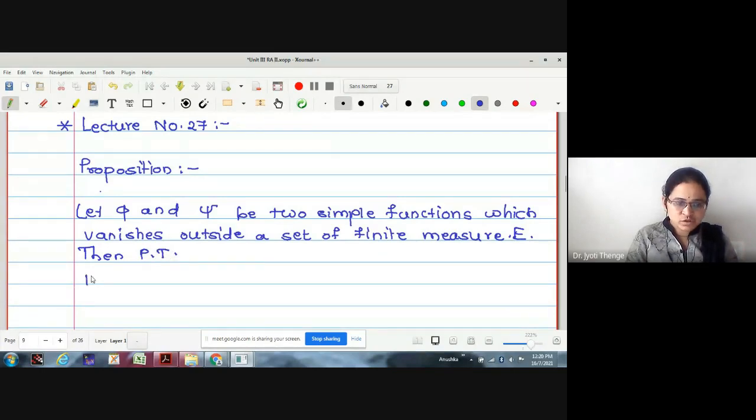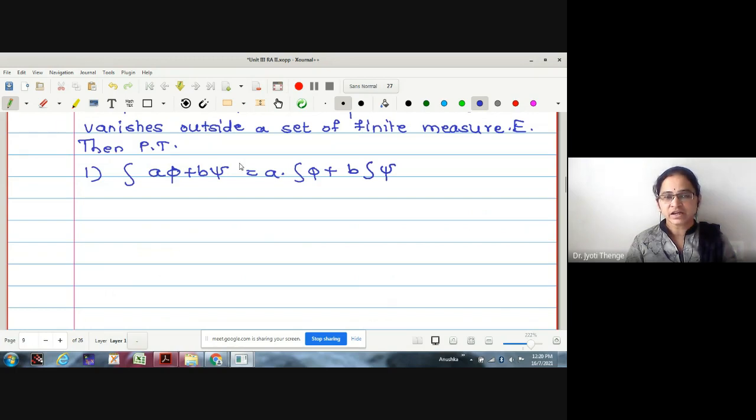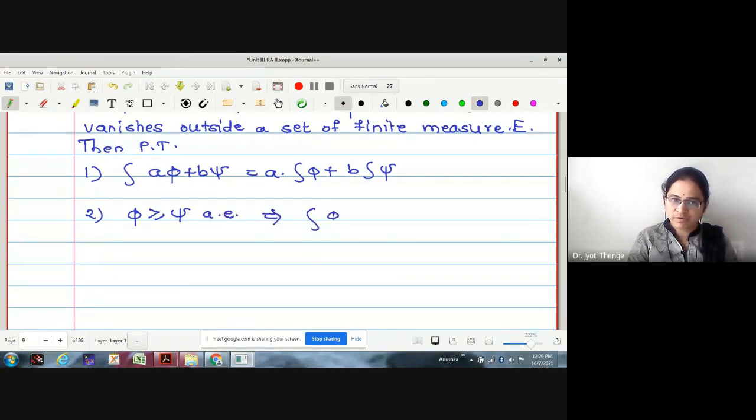Two points we are asked to prove. First, the integration of a phi plus b psi we want to prove equals a times the integration of phi plus b times the integration of psi. That is, the integration of a linear combination of two functions is the linear combination of the respective integrations. Second, whenever phi is greater than or equal to psi almost everywhere, then prove that the integration of phi is greater than or equal to the integration of psi. These are the two points we want to prove.